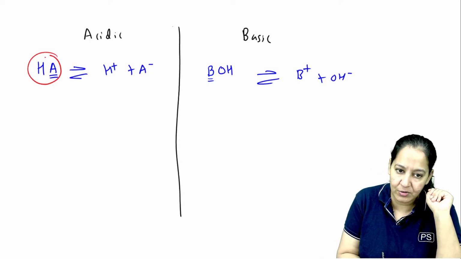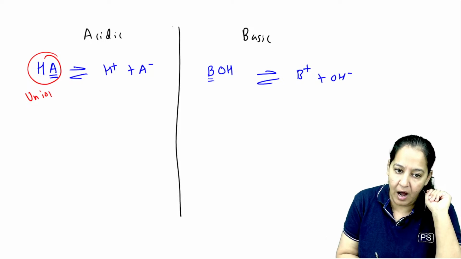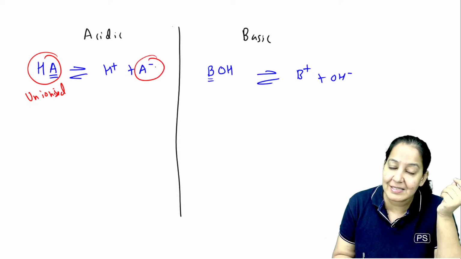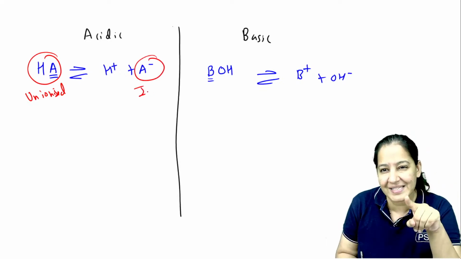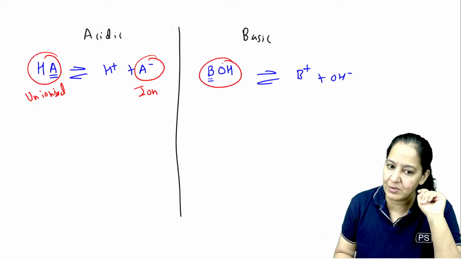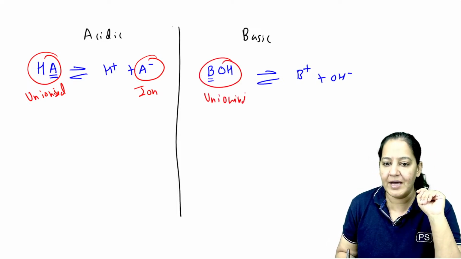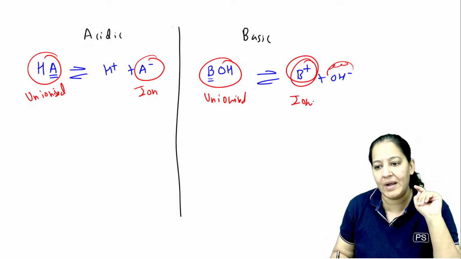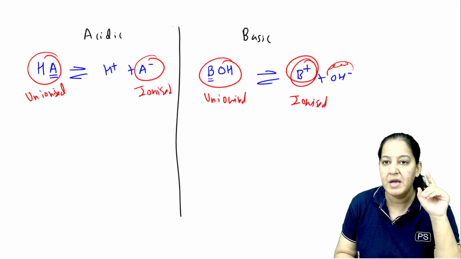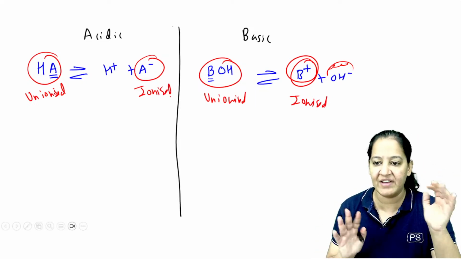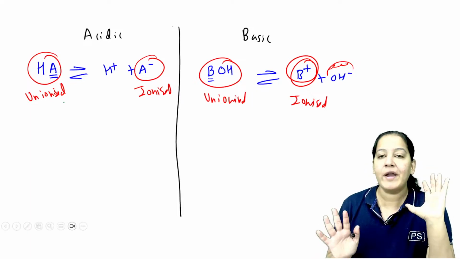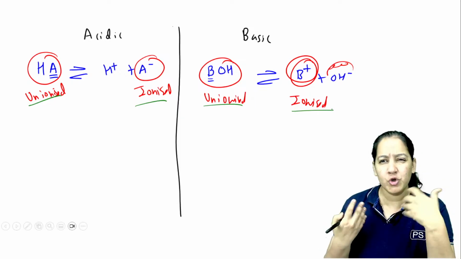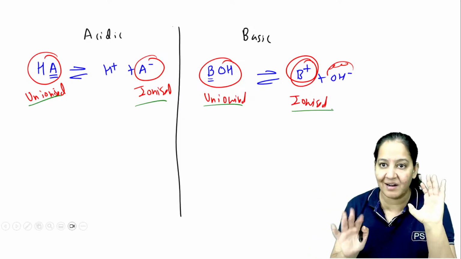The overview is that this is known as the unionized form. Unionized means complete, not broken. And this, the broken one, is known as the ionized form. It's an ion, you can see. And here also this is known as the unionized form, and this one is known as the ionized form. So every drug, whether acidic or basic, has ionized and unionized forms. The rule is that the body wants the complete, unbroken fraction, and whatever is broken, the body wants to throw out, excrete it. So please learn like that.